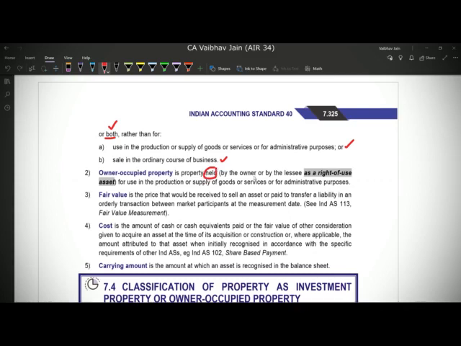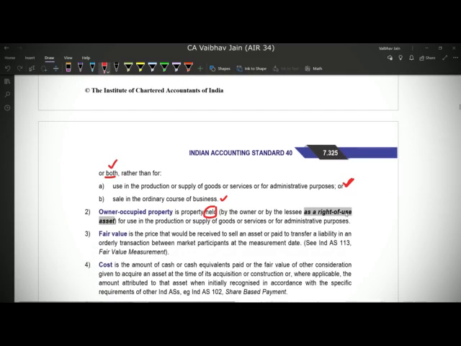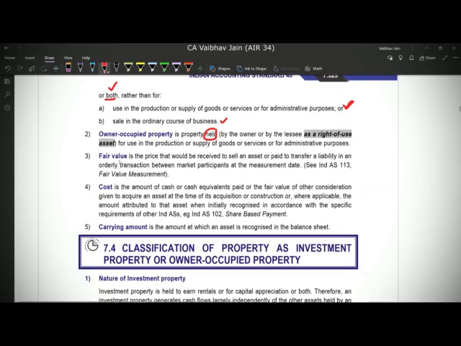First is either we can own it, or secondly we can take it on lease as a ROU asset. So owner occupied property is a property held for use in production or supply of goods or for administrative purposes. That is, this is the same definition which we covered here. So owner occupied property is nothing but the property as per Ind AS 16 property, plant and equipment. Third definition is of fair value, which is covered under Ind AS 113. This is not that relevant.